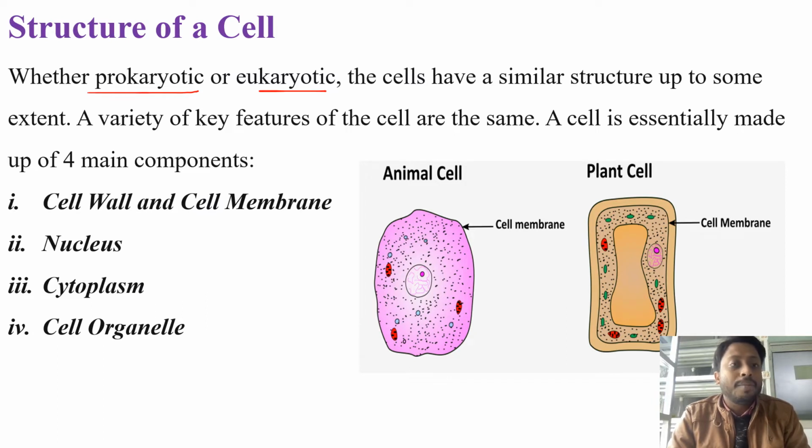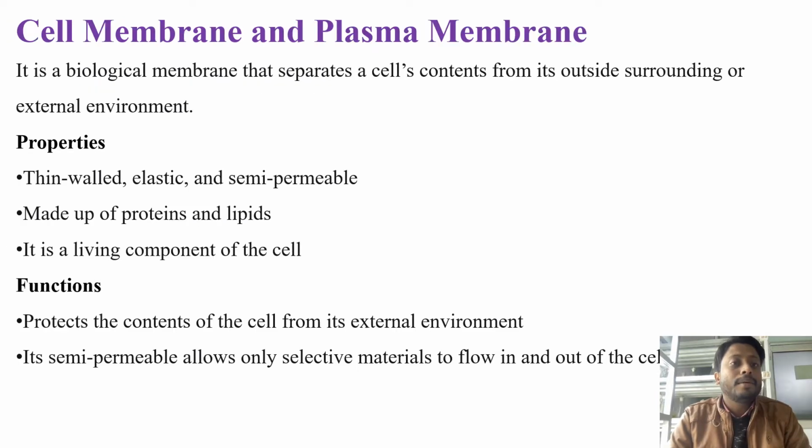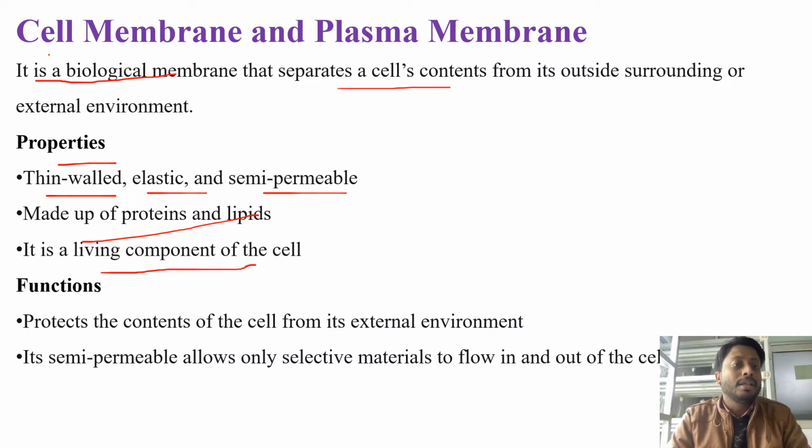A cell is essentially made up of four components: cell wall, nucleus, cytoplasm, and cell organelles. Cell membrane or the plasma membrane. It is the biological membrane that separates the cell contents from the outside surrounding or the external environment. Its properties include it is thin-walled, elastic, and semi-permeable. It is made up of proteins and lipids, and it is the living component of the cells. The major function of this membrane is to protect the content of the cell from the external environment, and it is semi-permeable, allowing only selective materials to flow in and out of the cell.